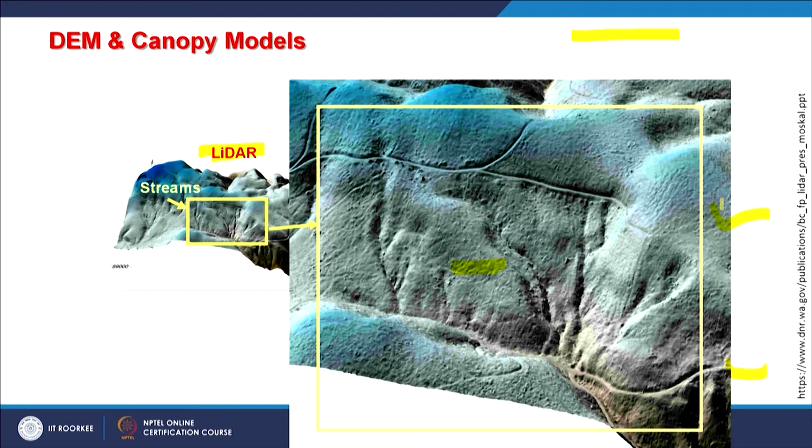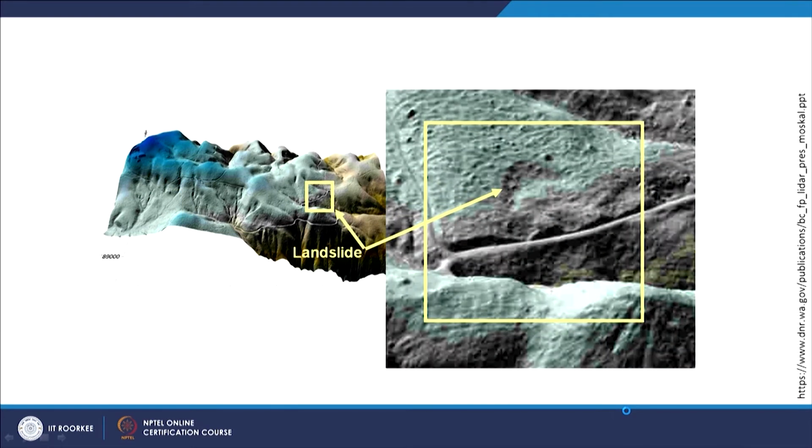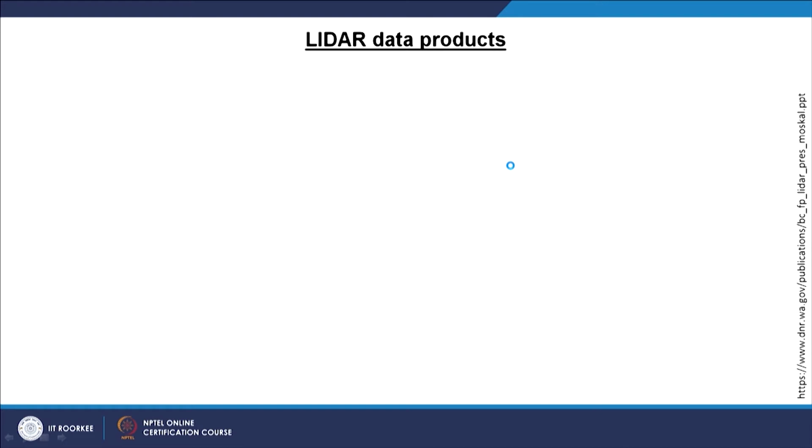This is a blow up of those things, where individual streams can be identified here, and the same with the landslides. One can very clearly see a landslide when you blow up that part of a digital elevation model that is in 3D perspective. So careful study of such surfaces can give you an idea of such slope movement as well. So it has really very good application.